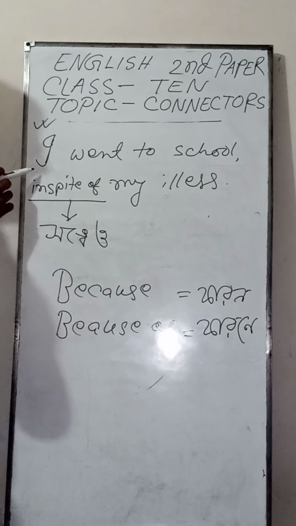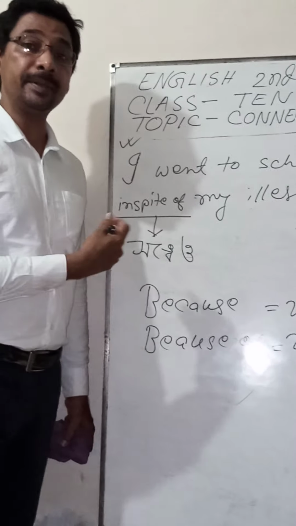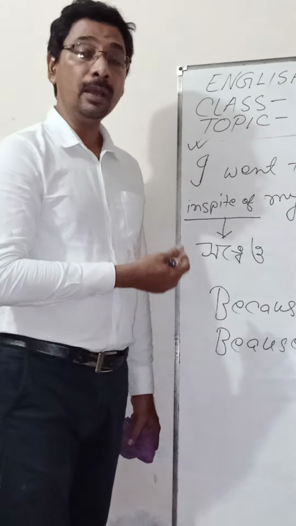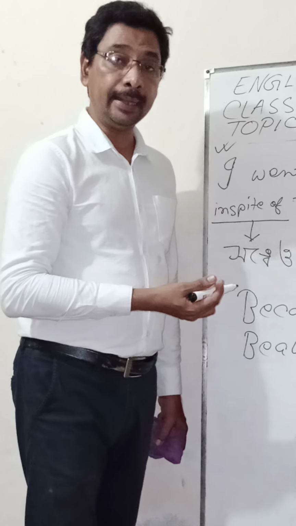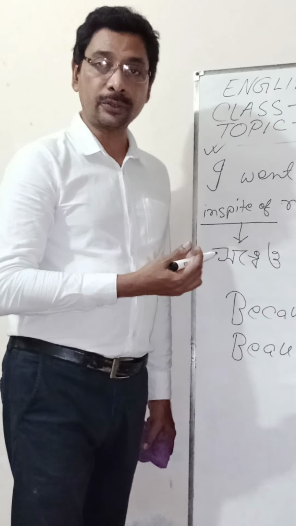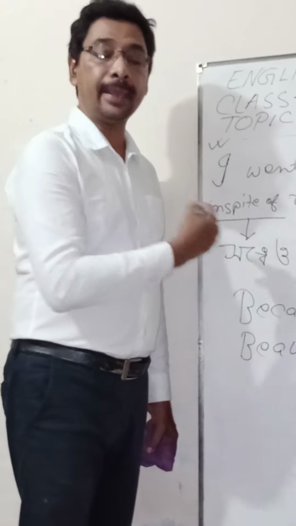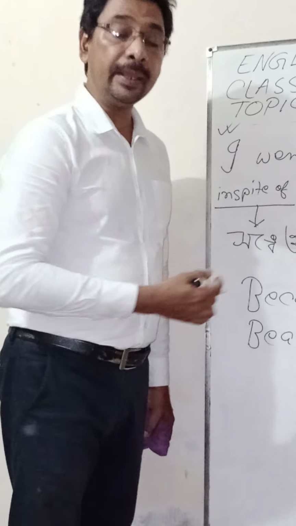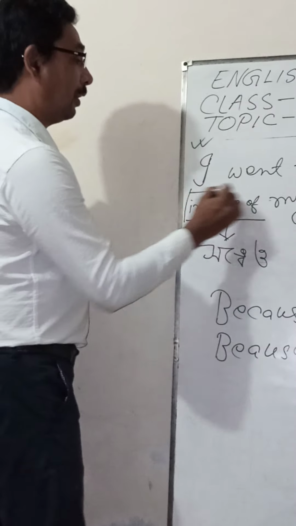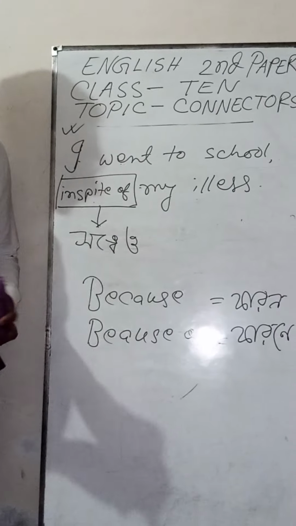This is a positive sentence, but the previous sentence which I have discussed a few minutes ago, that Rohim could not go to school because of his illness, was a negative sentence. He could not. So if you find a negative sentence, you have to add because of. But if you find a positive sentence, you have to write down in spite of. Here, I went to school in spite of my illness.